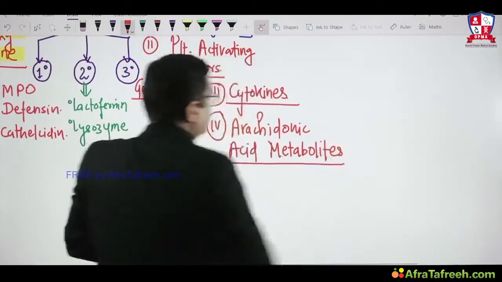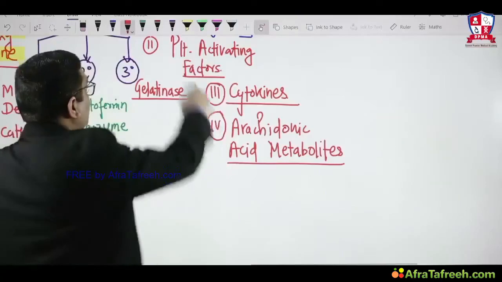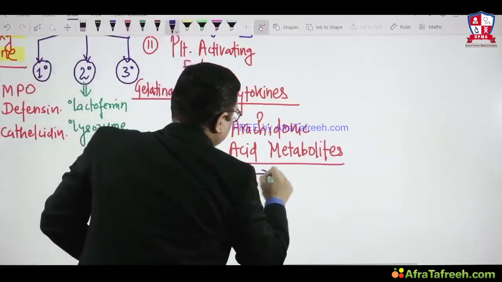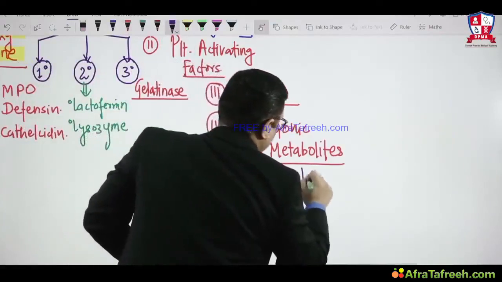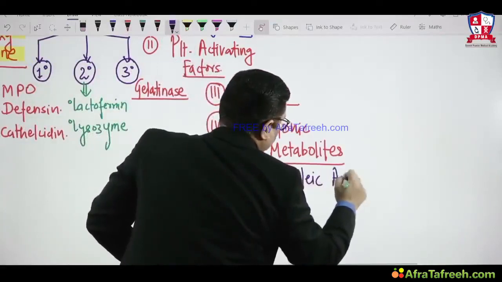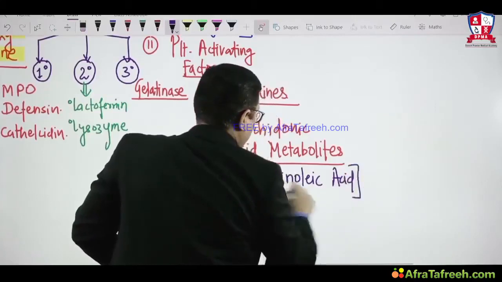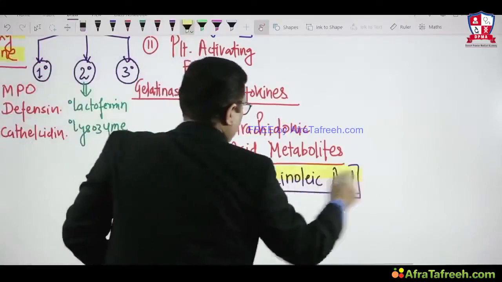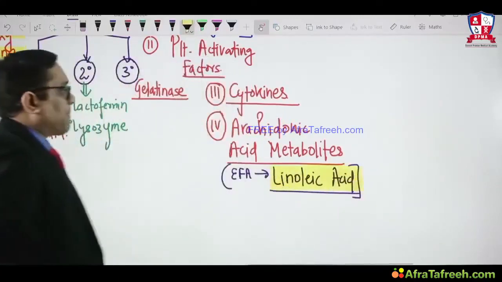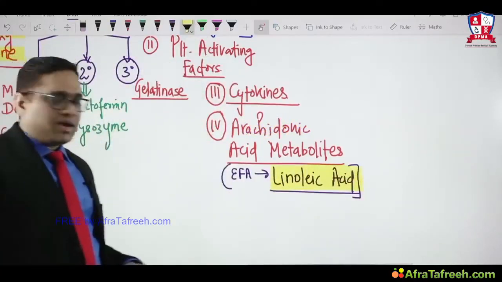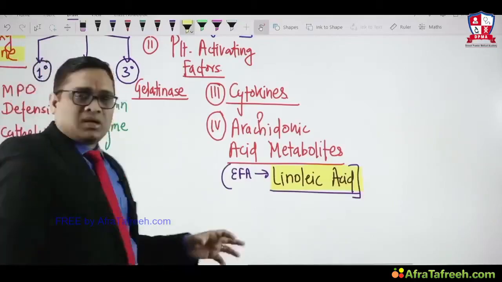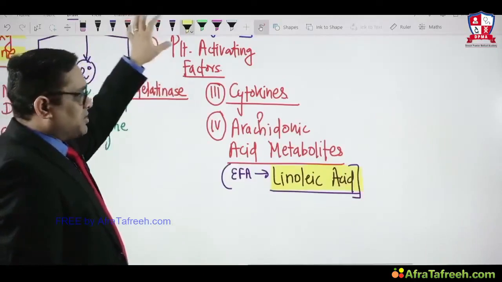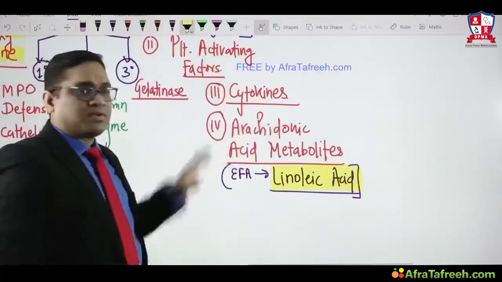Arachidonic acid metabolites are usually derived from an essential fatty acid known as linoleic acid. So that is another important MCQ which the examiner asks: arachidonic acid is derived from which acid? Linoleic acid, right? So these are the newly synthesized inflammatory mediators: platelet activating factor, nitric oxide, cytokine, arachidonic acid metabolite.